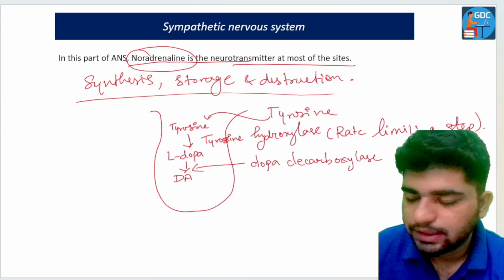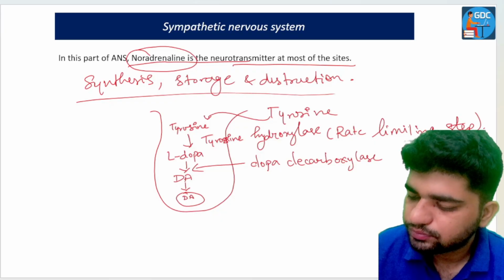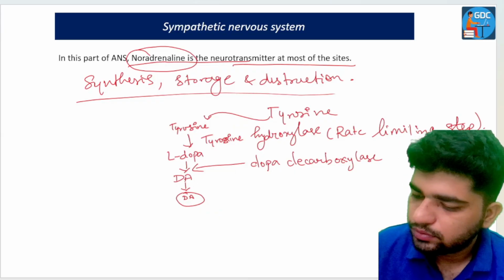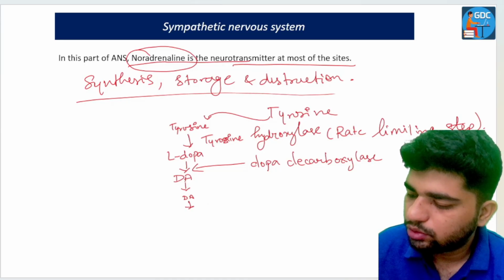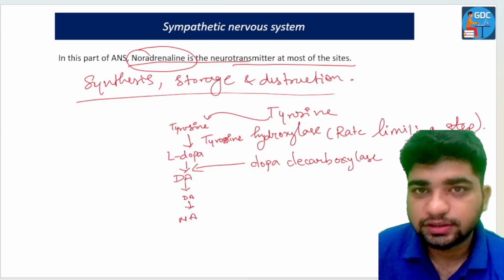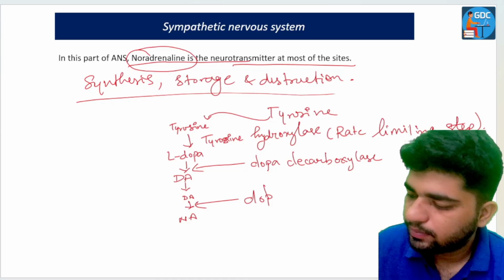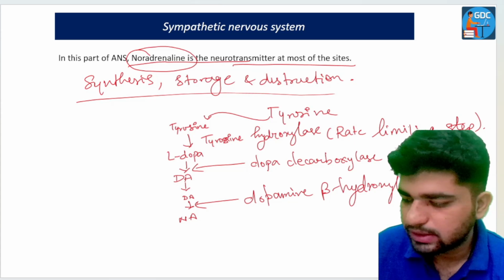Now, this dopamine is stored in a storage vesicle and converts into noradrenaline. The enzyme is dopamine beta hydroxylase.